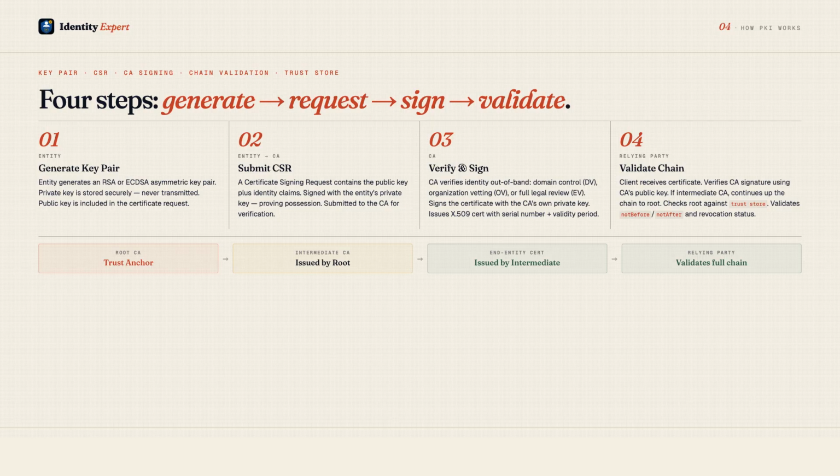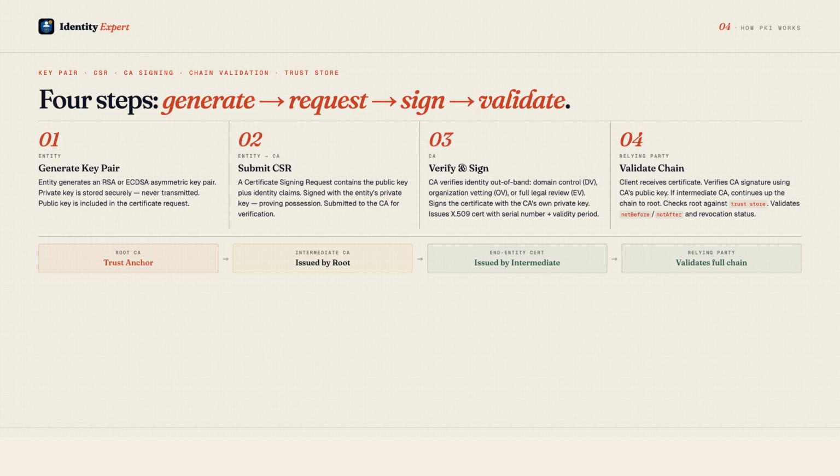Third, the CA performs identity verification. For a domain-validated certificate, this might be automated. The CA checks that you control the domain by serving a challenge token. For extended validation, it involves manual review of organizational documents. Once verified, the CA signs the certificate with its own private key.